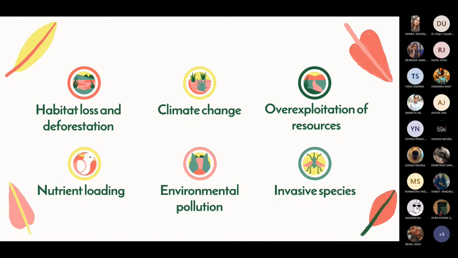Okay, so six major threats to biodiversity are habitat loss and deforestation, climate change, overexploitation of resources, nutrient loading, environmental pollution, and invasive species. So for habitat loss and deforestation, deforestation and other anthropogenic activities are leading to unhealthy and unbalanced ecosystems that result in the loss of biodiversity and extinction.